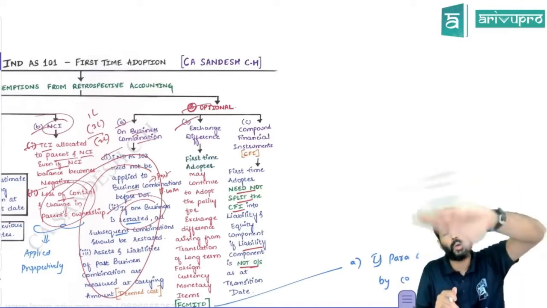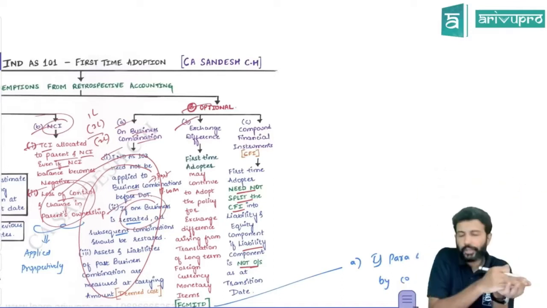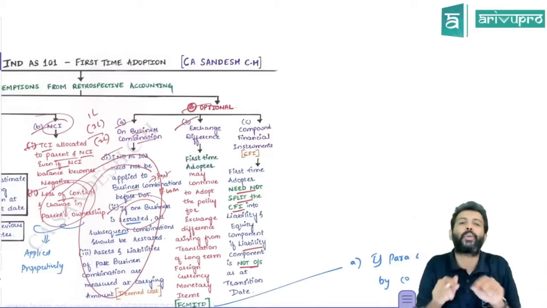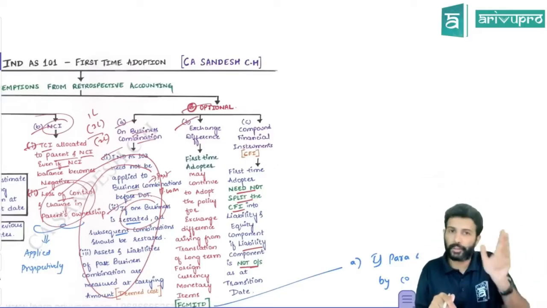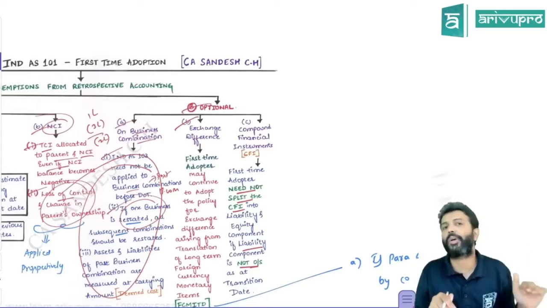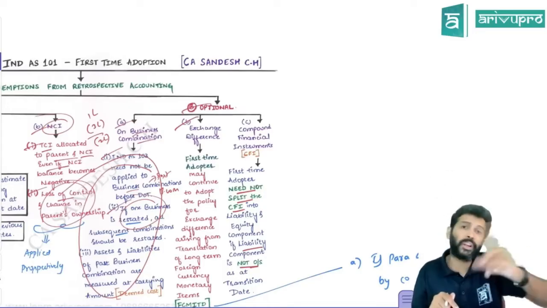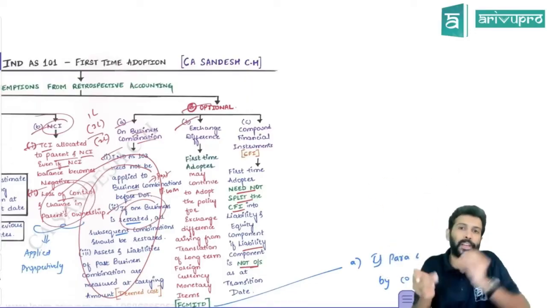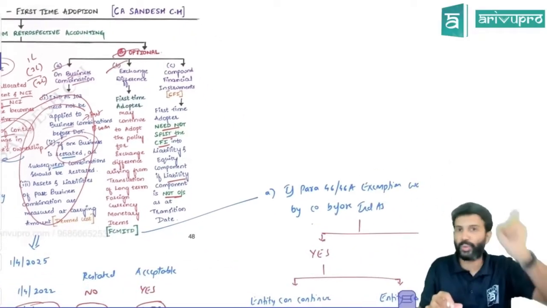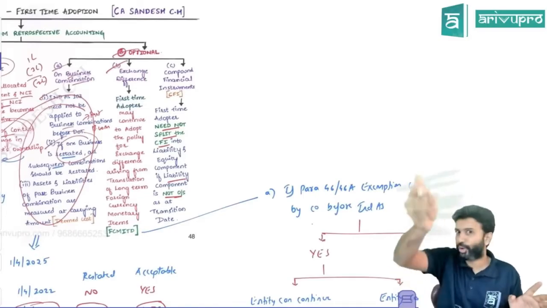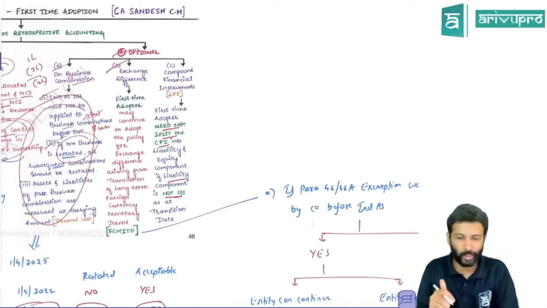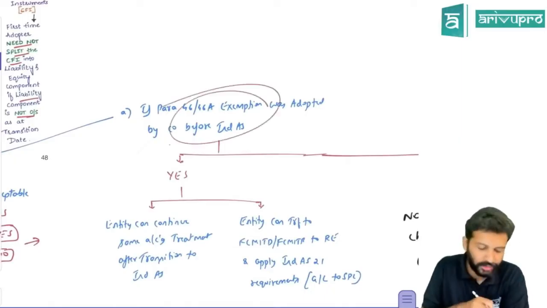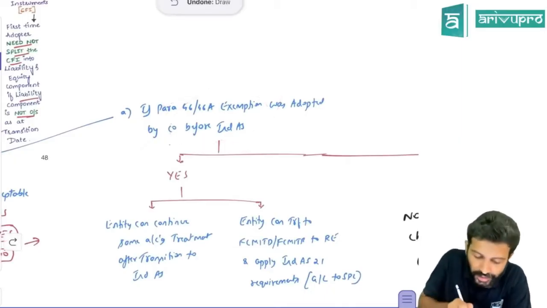Okay. However, if the loan is utilized for other purposes, not for a depreciable asset, then this exchange loss you can accumulate in one reserve called FCMITD or FCMITR, foreign currency monetary item translation difference, or foreign currency monetary item translation reserve. And from FCMITR, it will be transferred to P&L over the loan duration. That's what I told you when I discussed IND AS 21. I also told you at that time, the same thing will come in IND AS 101 also.